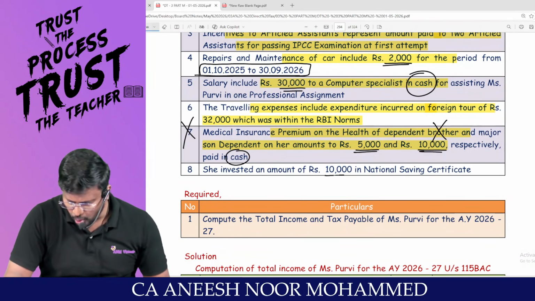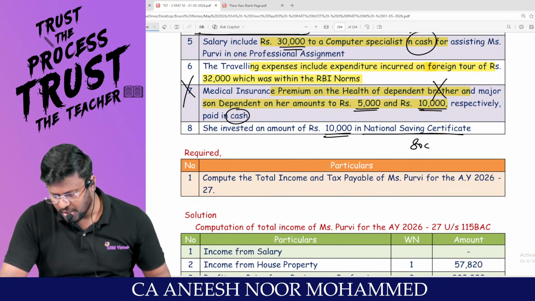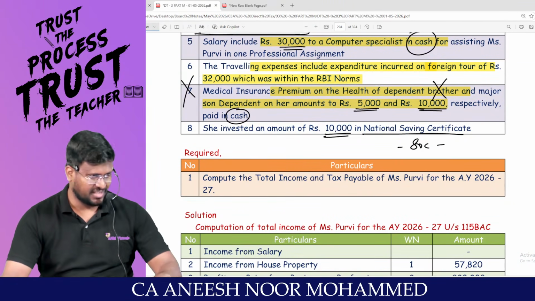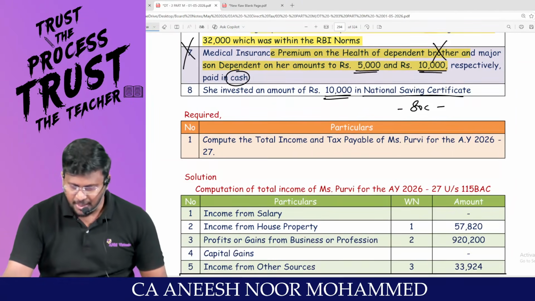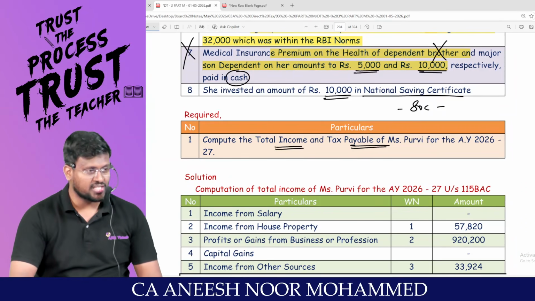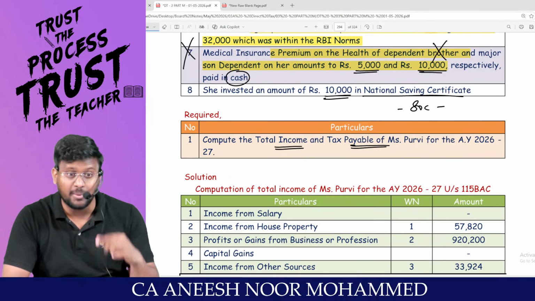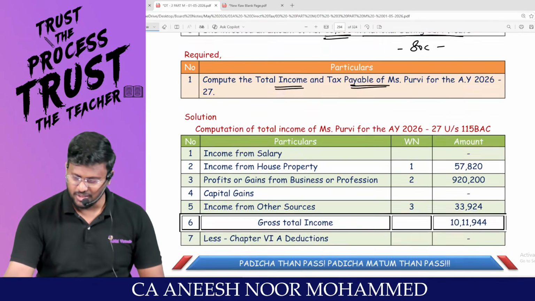She invested an amount of 10,000 in NSC. If you invest 10,000 in NSC, you are entitled to claim deduction under 80C. But in order to claim it, you should travel through the old regime. Compute total income and tax payable of Purvi for assessment year 26-27. They have not mentioned anything about the route. That means you are supposed to calculate both the routes, my dear lovable students. Pakka?